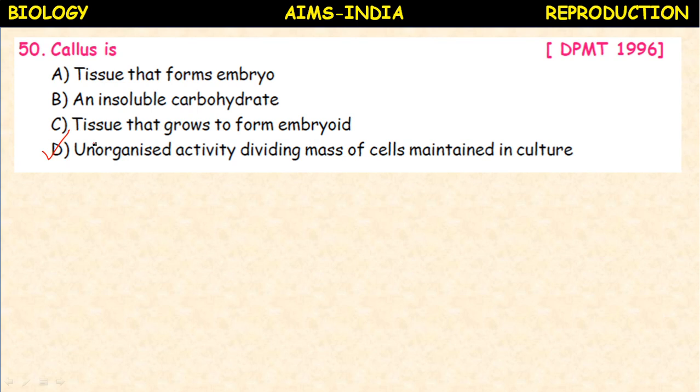Okay, the DPMT, Delhi Pre-Medical Test 1996, question appeared. Callus, explant, like that. These are the terms which we come across in tissue culture. So callus is the unorganized or undifferentiated actively dividing mass of cells maintained in culture medium.